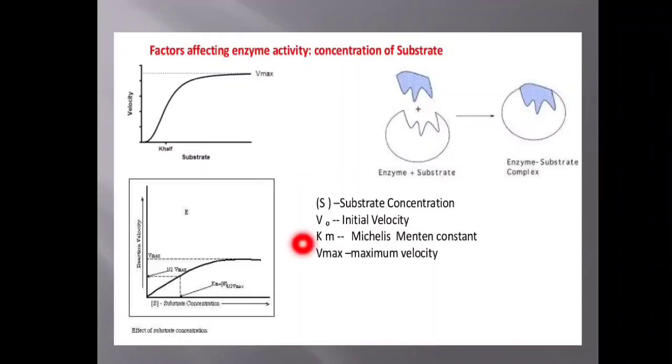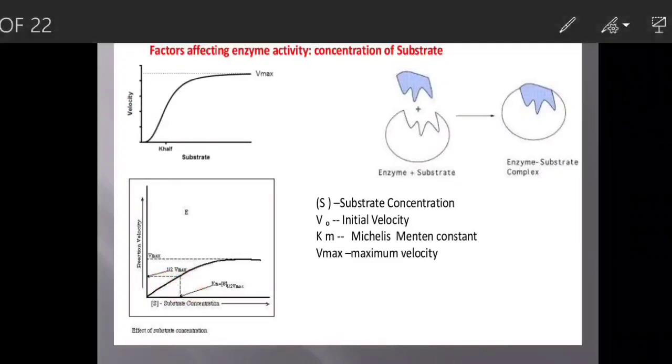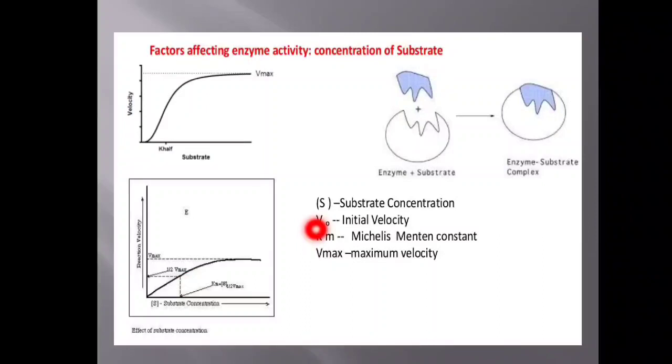Here you can see in this second graph that the maximum velocity attained by the enzyme catalyzed reaction is called V maximum. If you take 50% of the V maximum and draw a line to this curve, and that line is extended to the x-axis, that is the substrate concentration, that represents another constant, Km, the Michaelis Menten constant.